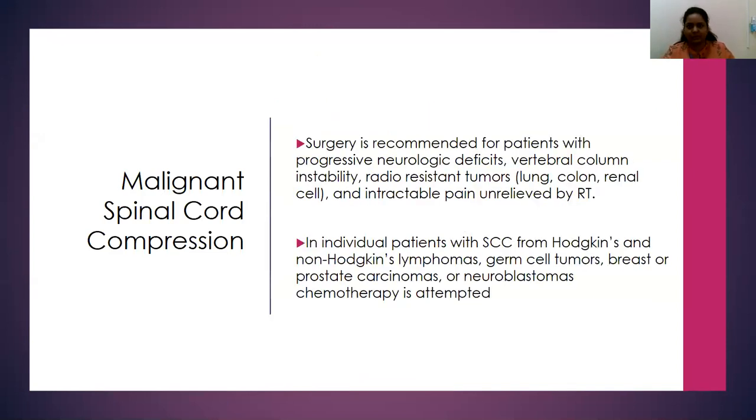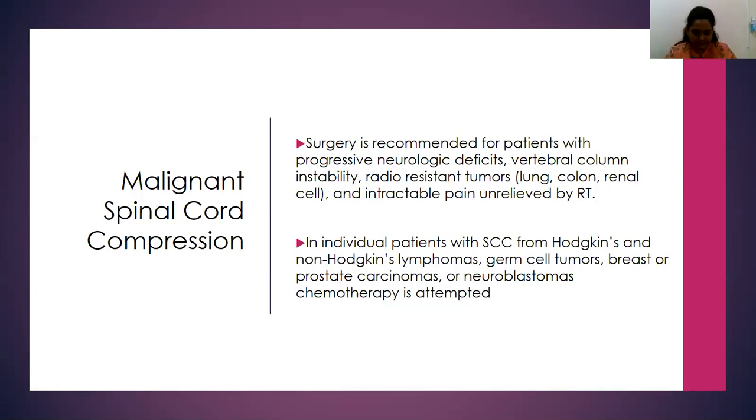So after radiotherapy, what I talked about is the surgery. It is mainly seen when there is a radio-resistant tumor, or when there is vertebral column instability, a complete fracture of the vertebrae leading to severe pain, then we could refer them for spinal stabilization. It is commonly done in patients with a better prognosis, also where a single level of vertebrae is involved. When there are multiple levels, you can anticipate that there is a high chance the patient would again present with a similar kind of cord compression at other vertebral levels.